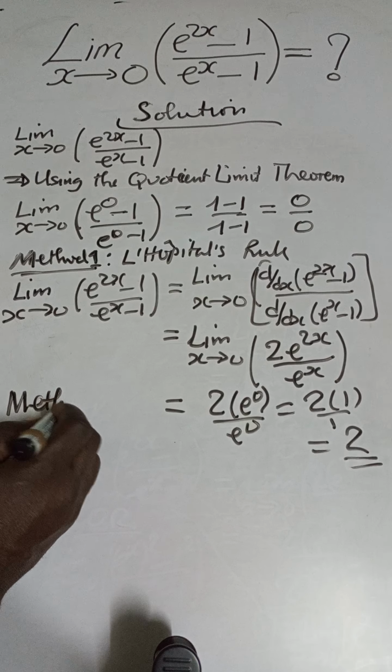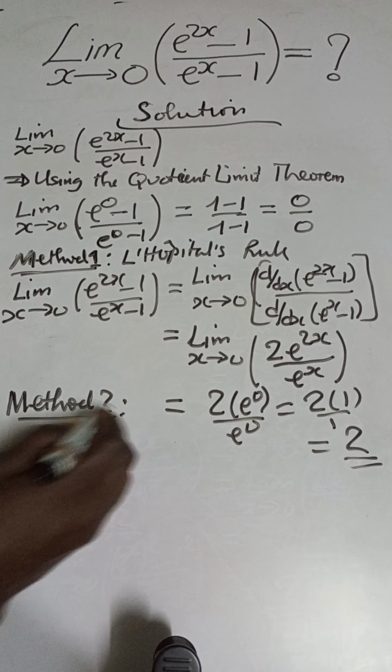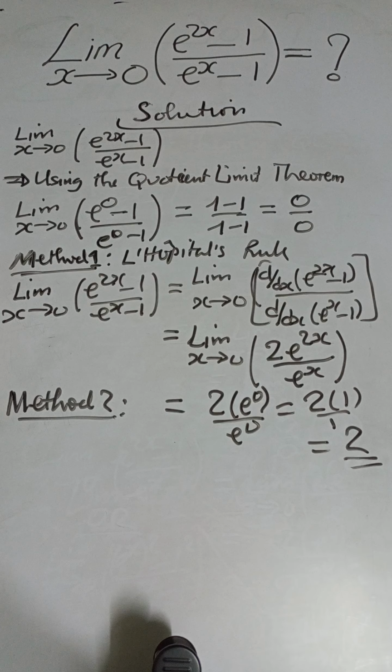Now, what is method 2? Method 2 is algebraic simplification.